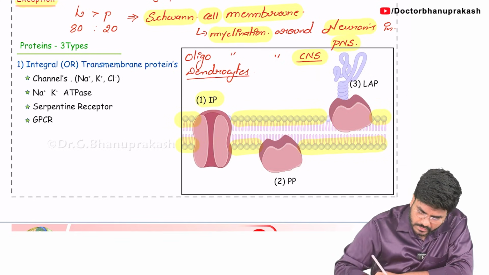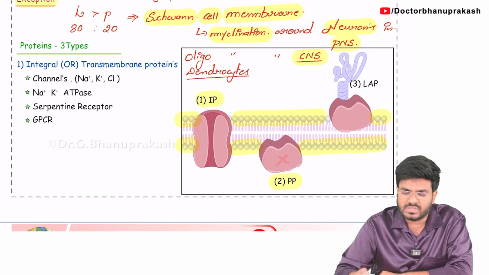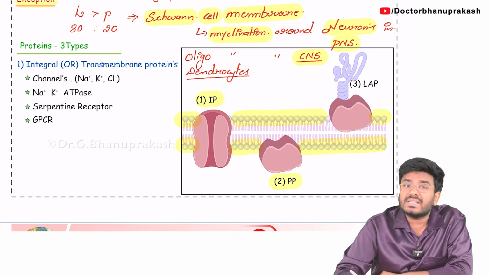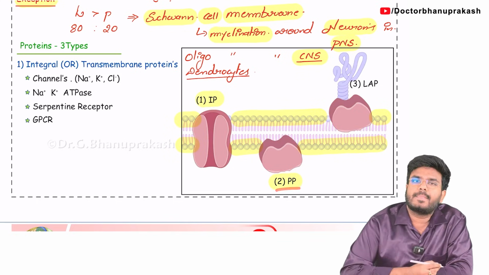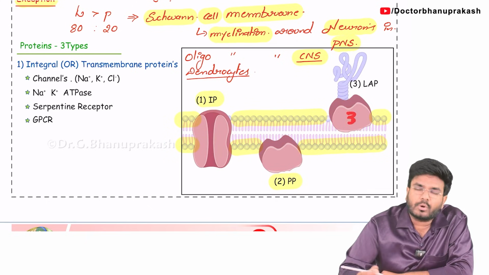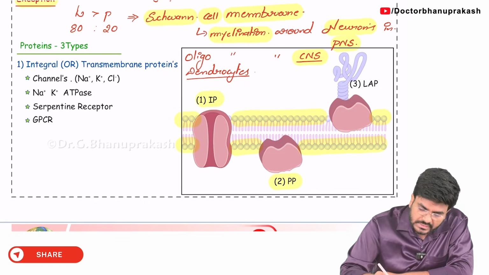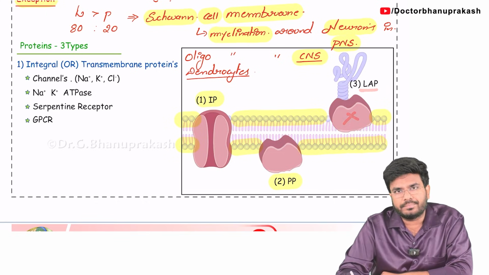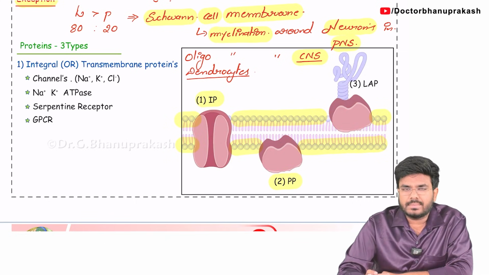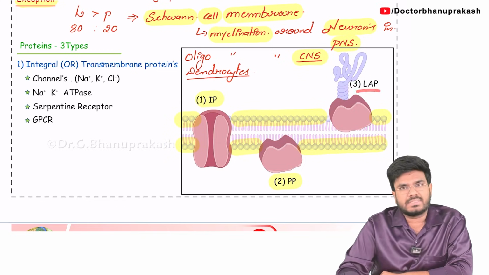The second type of protein attaches only to one side of the membrane, either inside or outside. Such proteins are called peripheral proteins. So the first one is the integral protein and the second one is the peripheral protein. Look at the third type: proteins attached with some lipids in the cell membrane. These are called lipid anchored proteins. So how many types of proteins are there? There are mainly three types: integral or transmembrane proteins, peripheral proteins and lipid anchored proteins.